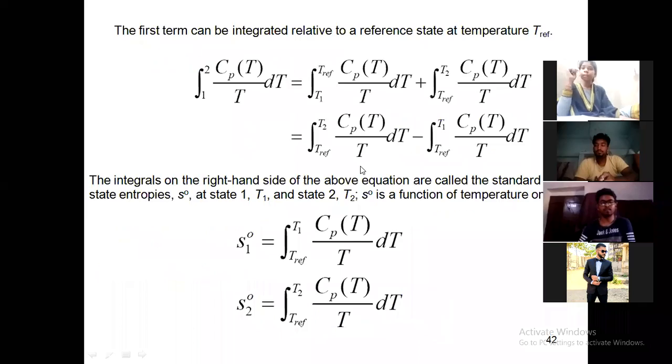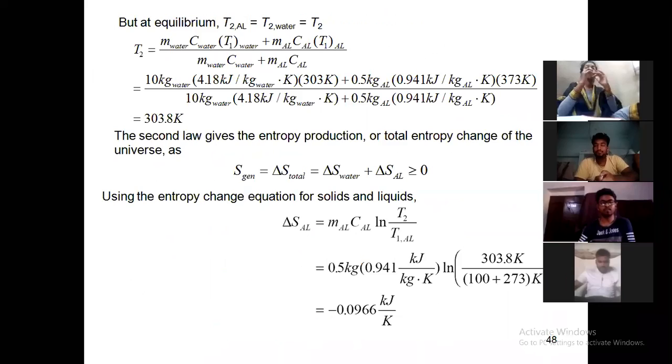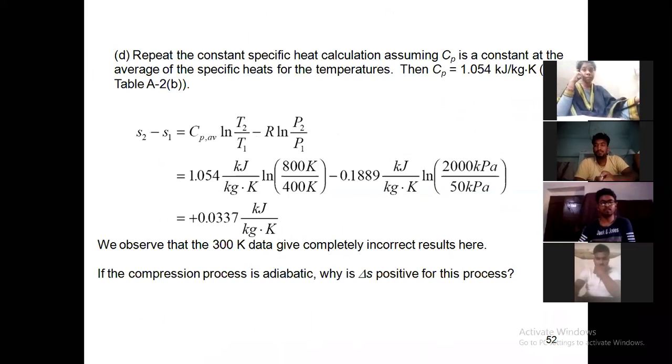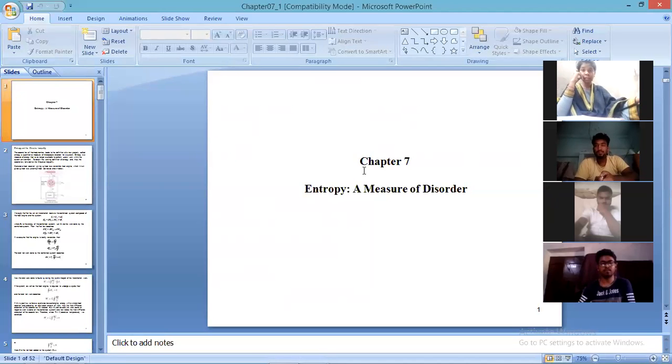Okay. So this is what we have to complete in chapter 7 about entropy. If you have any doubt, you can ask. So now you can solve the remaining problems given in the second slide also, chapter 7 part 2.